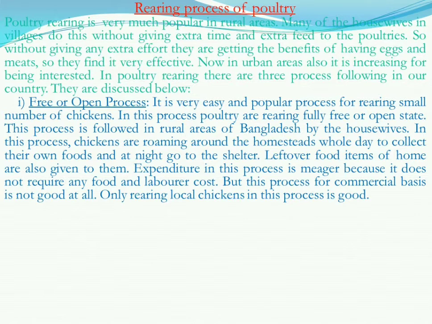In this process, chickens roam around the homesteads the whole day to collect their own food, and at night go to the shelter. That means all day they are free and can move anywhere they want, but in the afternoon and evening, they come back to the house.